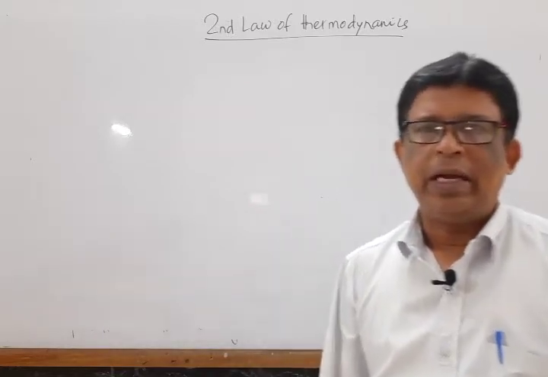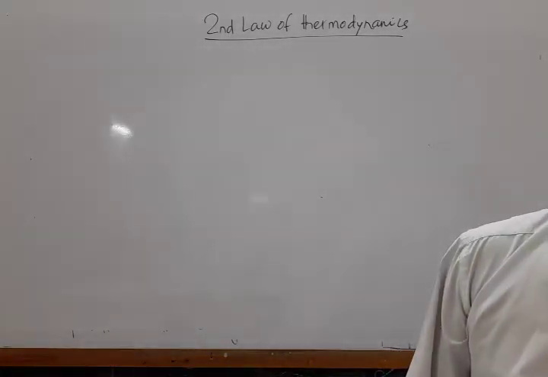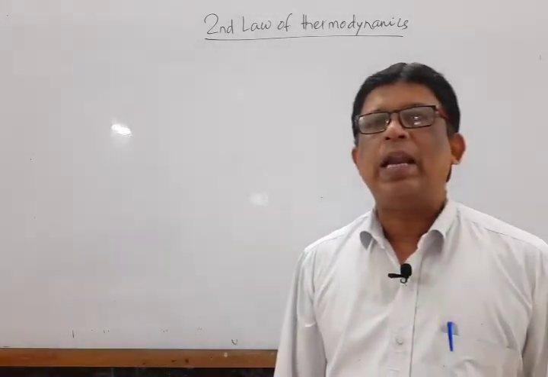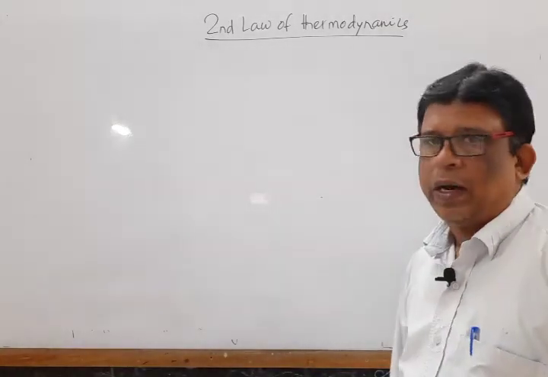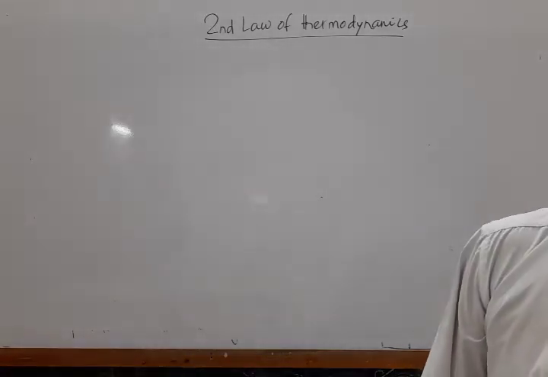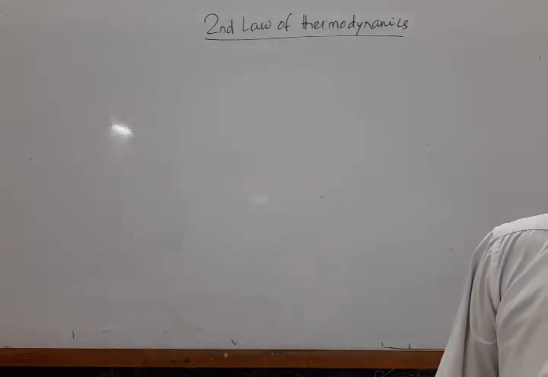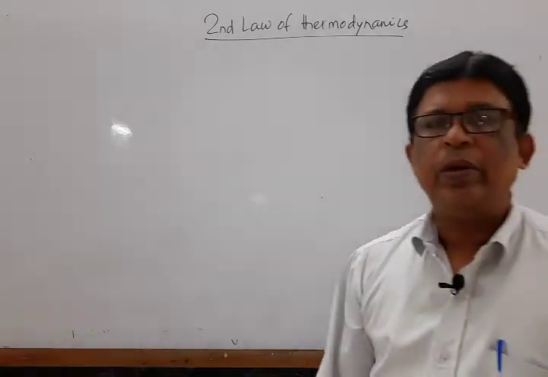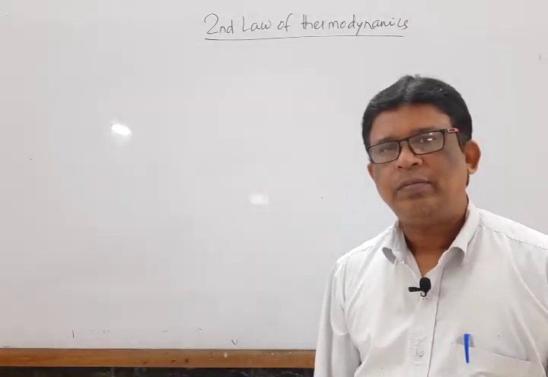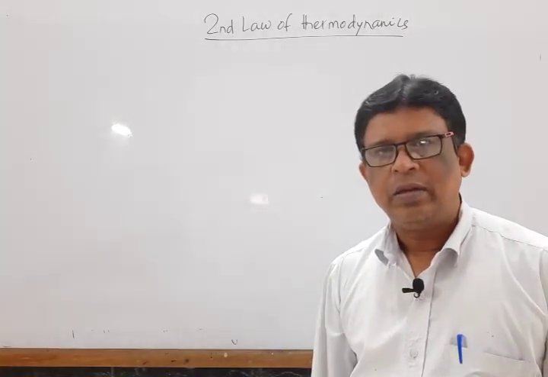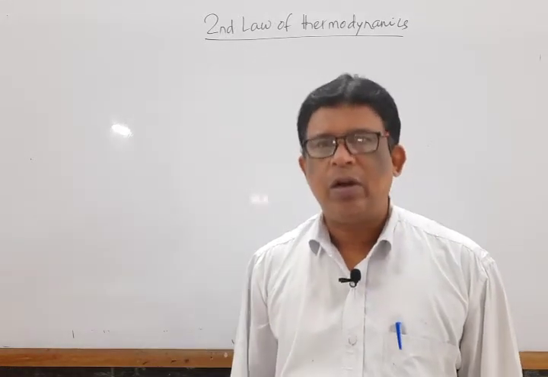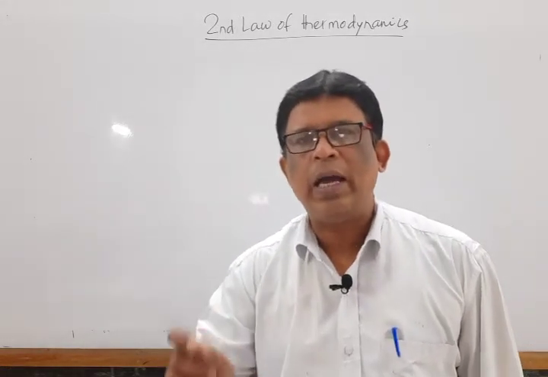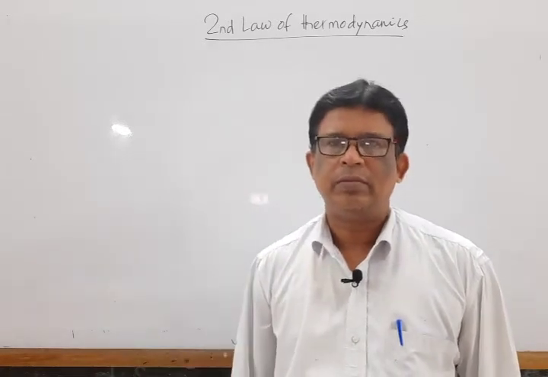Next, the second definition of the second law of thermodynamics is that without the help of an external agency, a spontaneous process cannot be reversed. Then the third definition is that the complete conversion of heat into work is not possible without the help of an external agency.